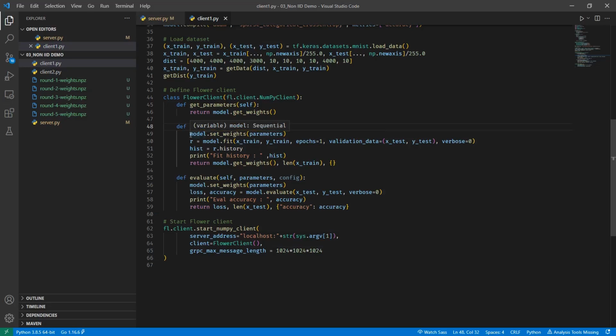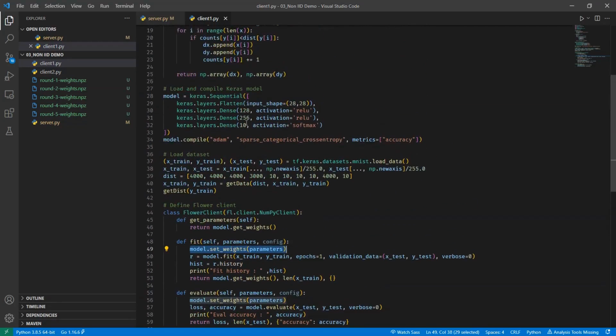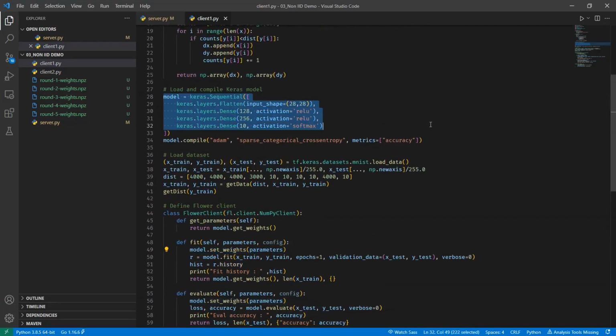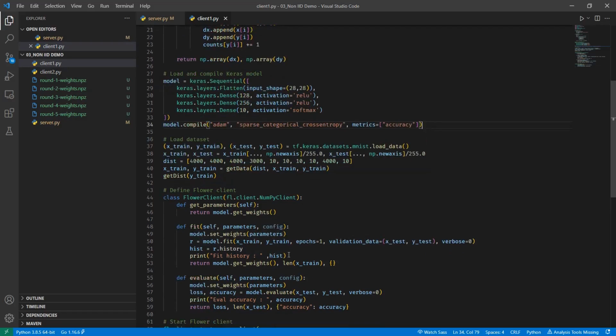So first what happens inside the fit method is the parameters which are received are first loaded onto the model schema. So we have the schema defined here at the top. So here you can see the model schema has been defined, but it does not have the weights that have been sent by the server. So first we set those weights. So essentially we get the model that was located on the server.